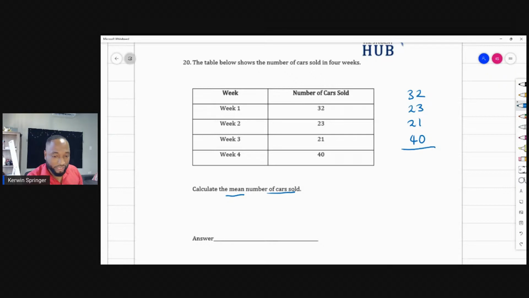So these people add this up and divide so fast. How much shall I get? 116. So 1 plus 3 plus 2, that's 4 plus 2 is 6. 3 plus 2 plus 2, that's 5, 6, 7. And 4 is 11, 116. And then you divide 116 by 4.